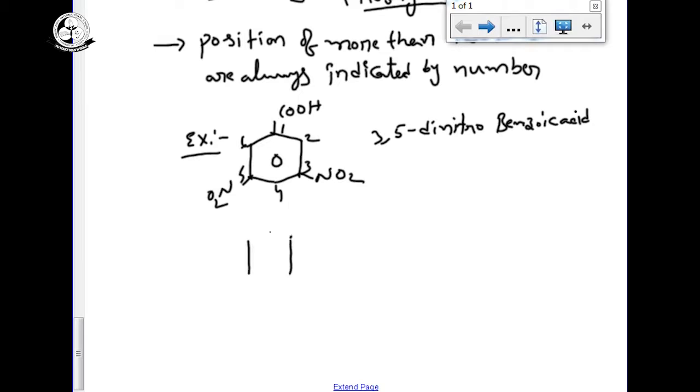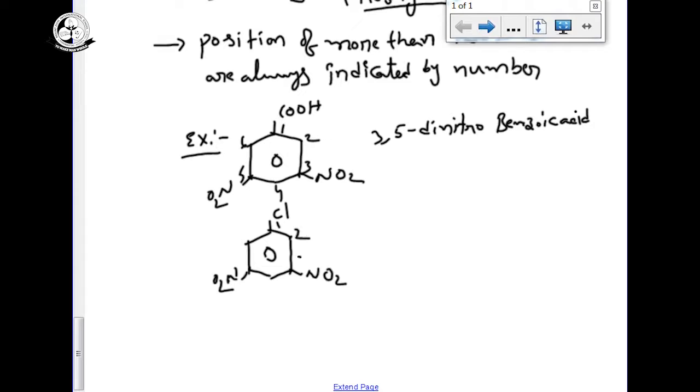Another example, suppose I give like this, this is Cl, this is NO2, and this is also NO2. See, here there is no functional group. I give the IUPAC nomenclature rules and regulations. We have to give the functional group first priority. In the functional groups also, there is an order of priority. Carboxylic acids are first. If all are substituents, we have to follow the alphabetical rule, that is chloro first.